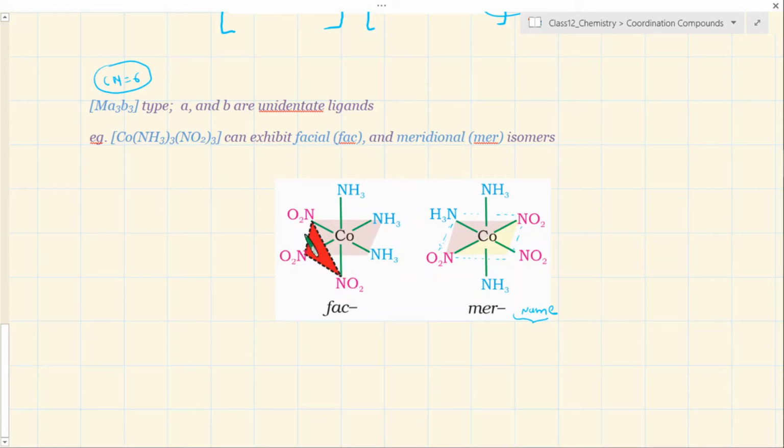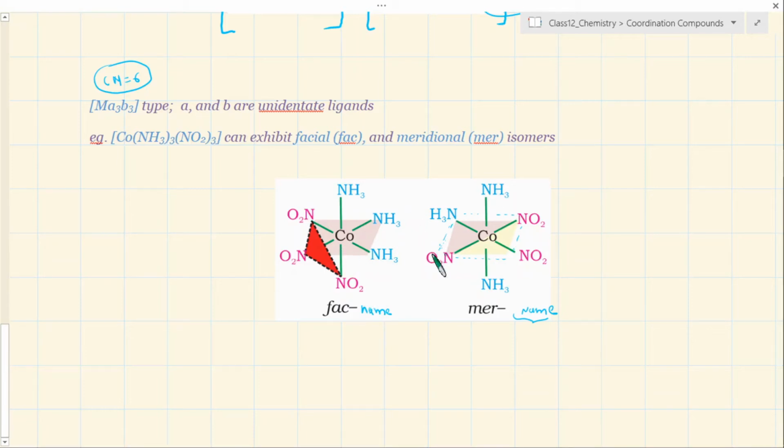So you have to keep in mind, these are not called cis and trans because their numbers are 3, more than 2. That's why their arrangements are called facial and meridional, okay. So the name of the isomer is preceded with these kinds of symbols here, please keep it in mind.